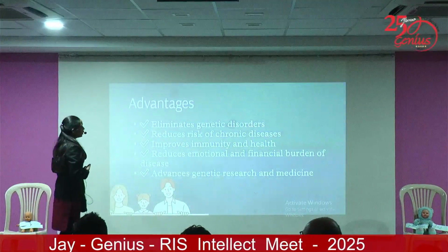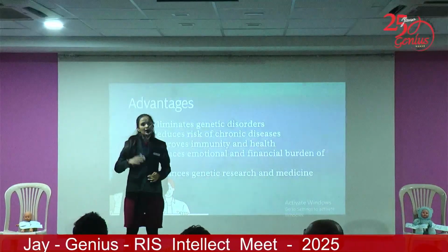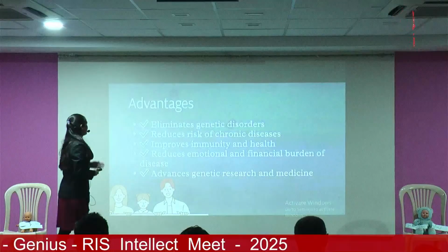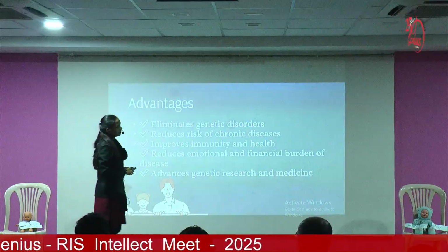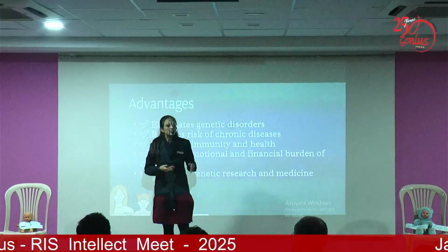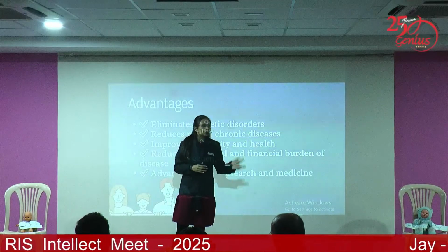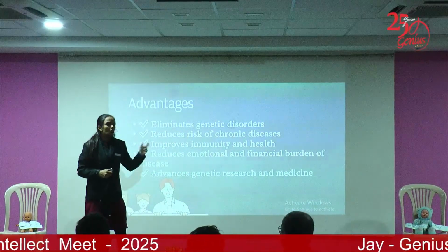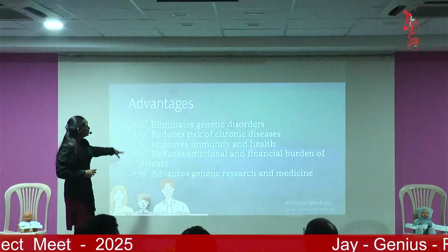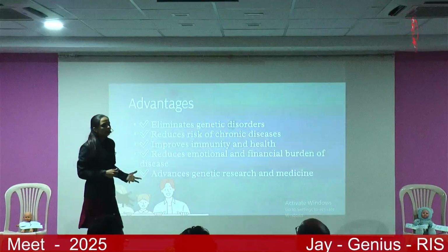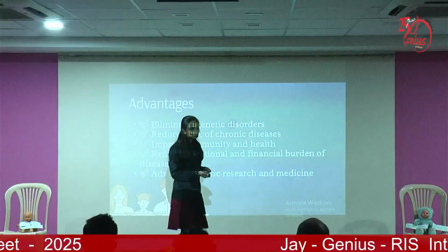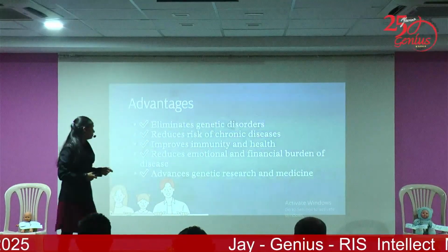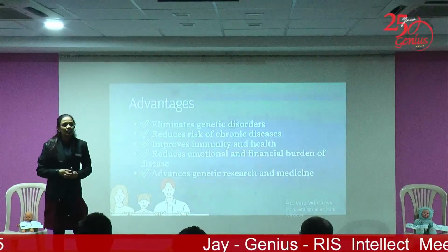Now, as we all know, a coin has two sides, advantages and disadvantages. First, we'll go with advantages. Elimination of genetic disorders. As we have several genetic diseases, if any extra chromosome or extra gene pair is present, we can eliminate it or edit the gene pair. Reduce the risk of chronic disease. It means if any extra chromosome is present or one is missing, we can edit that part. Improve the immunity and the health of the child.